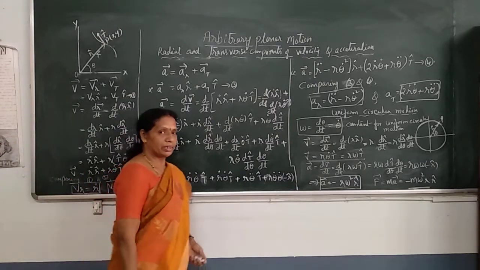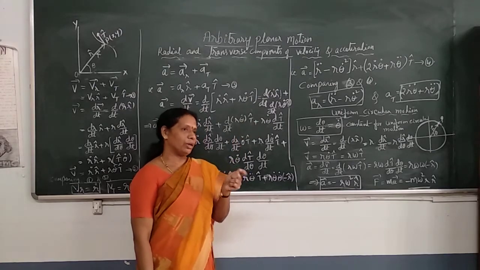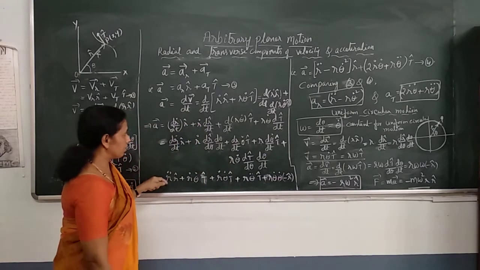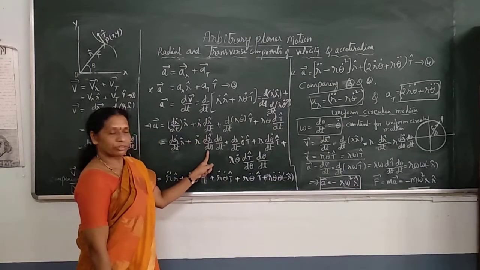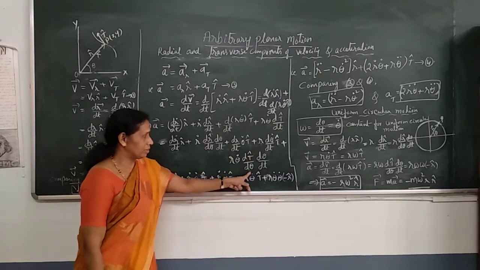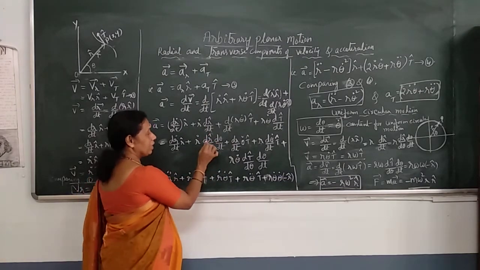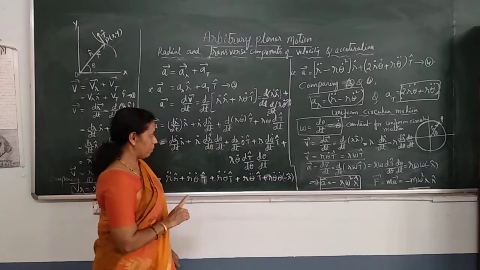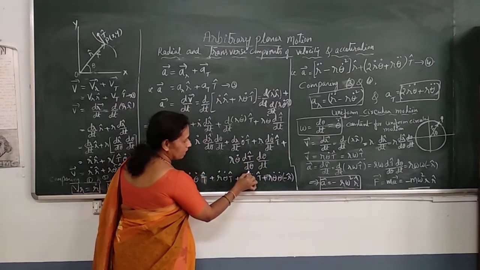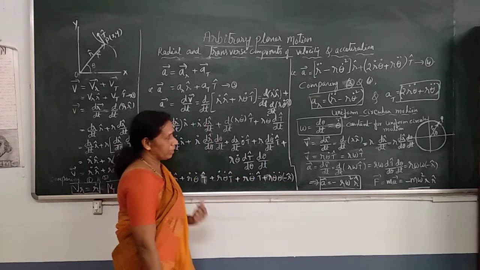Here, the important thing to remember is dr cap by d theta gives t cap, and dt cap by d theta gives minus r cap. Dr cap by d theta gives t cap, and dt cap by d theta is minus r cap. That's a very important thing that should be remembered here.